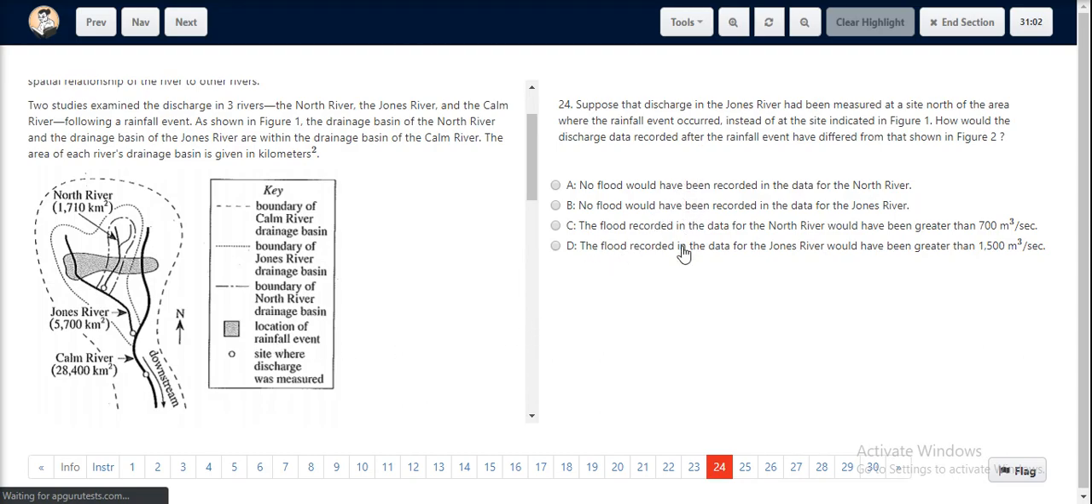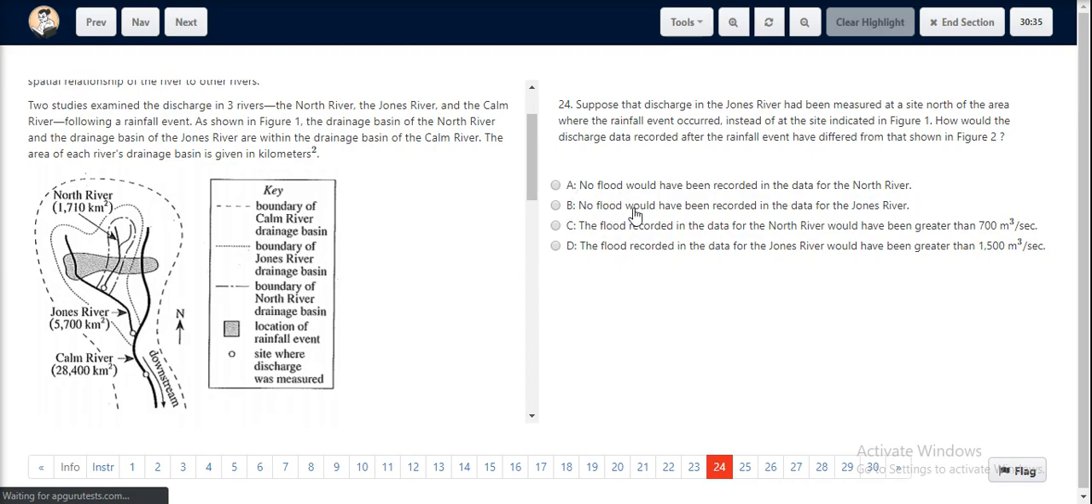So, if you look at the options, we would see that options C and D are eliminated since they are irrelevant. Option A states no flood would have been recorded in the data for the North River. We are not taking into consideration the North River. We are looking at the Jones River and the site measured out here. Hence, option A is invalid.